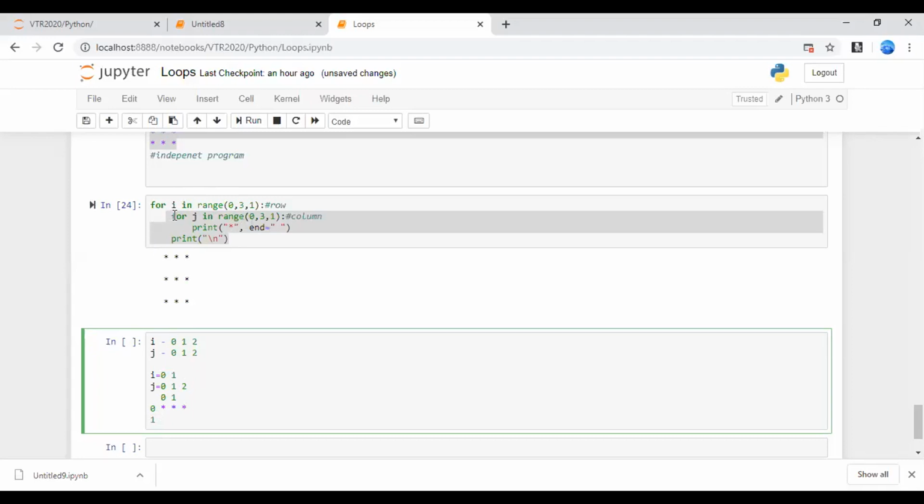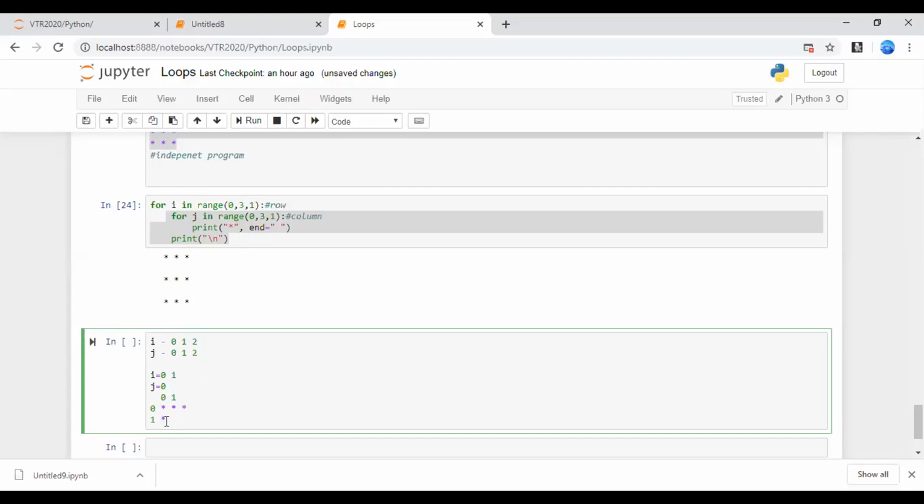So one more time it will enter the loop. Again it will make the J value 0. Now check the condition. First row, 0th column, what to print? Star. Okay, first row, 0th column, what to print? Star. So print star.